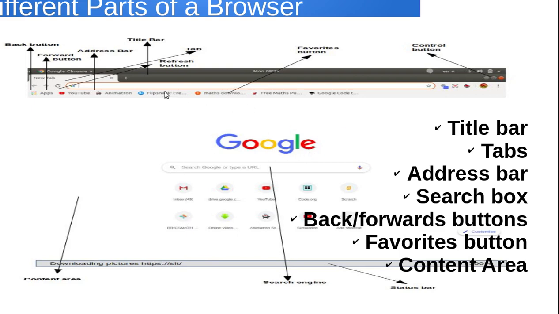Another one is called the favorite button. It means if we bookmark any page, when we do bookmark, suppose that some pages are very important. You can see I have bookmarked a few pages. These are very important because instantly I need to use these pages. So these are all bookmarked. If I click on it, it will open. So these are coming under the favorite button.